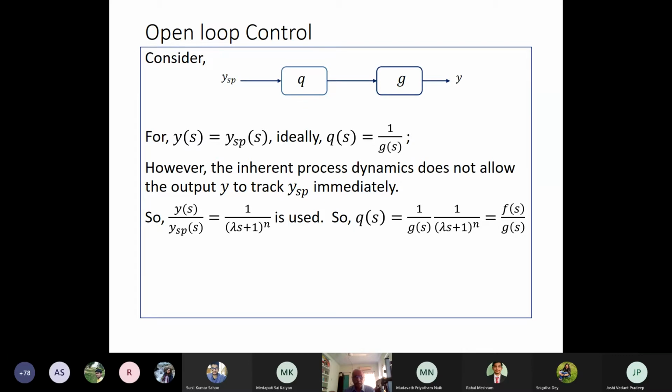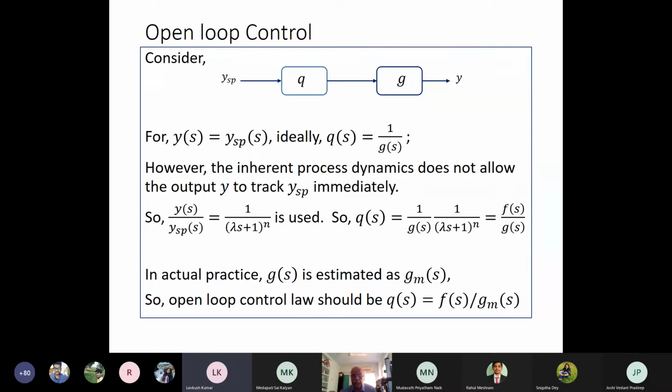So if I use ys by ysp as 1 by (lambda s plus 1) to the power n, where lambda and n are the parameters to be tuned, then we can have a controller Qs equal to 1 by Gs times 1 by (lambda s plus 1) to the power n, which is equal to Fs by Gs. So 1 by (lambda s plus 1) to the power n is the filter, Fs is the filter transfer function, and Qs will be Fs by Gs.